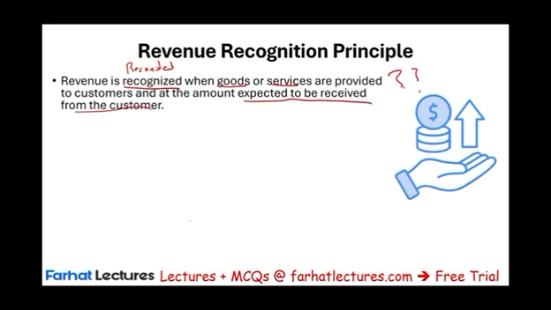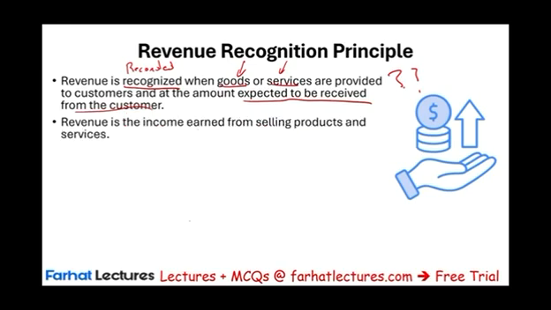It means you can record your revenue when you provide the goods and the services, and you would record this revenue at the amount you expect to receive for it. What does that mean? It means you don't have to wait until the customer actually pays you. As long as you provided the goods or the services, whether you are selling a chair or you're providing a service, you would record this.